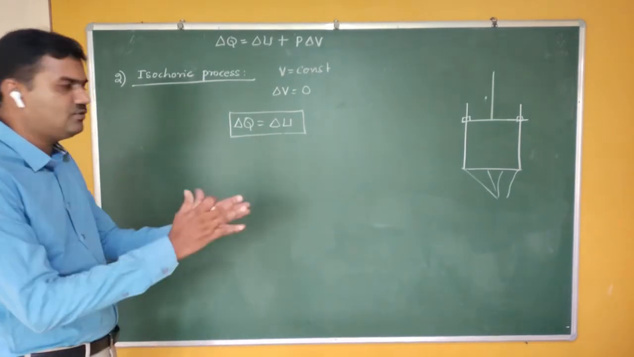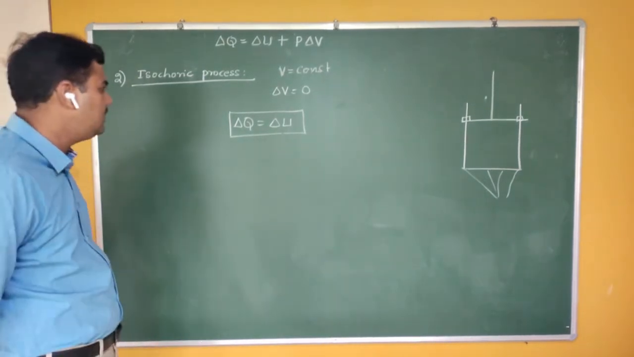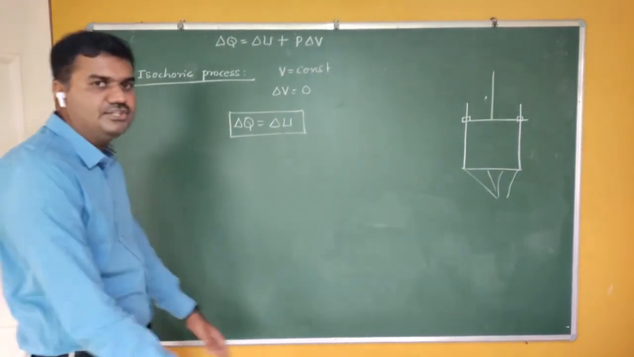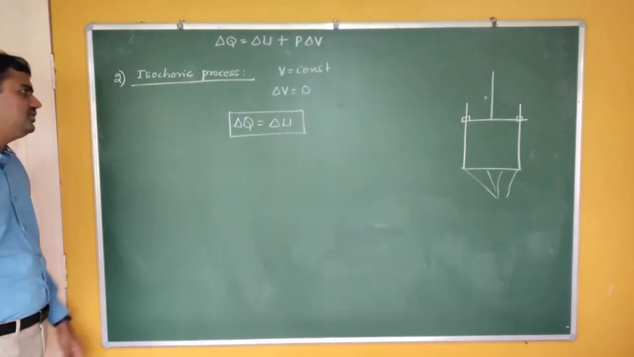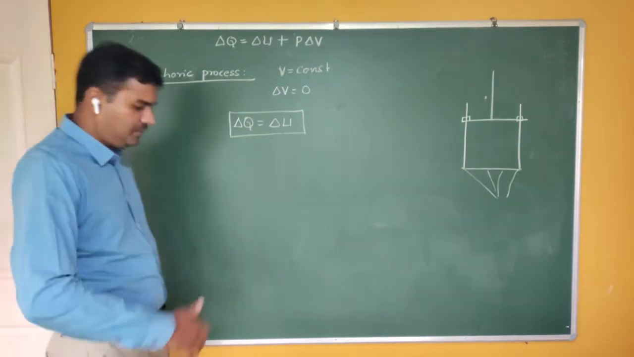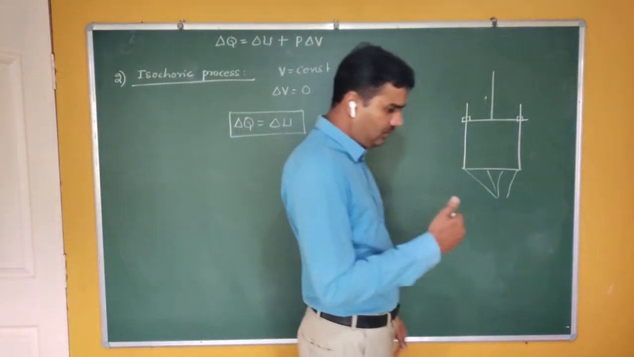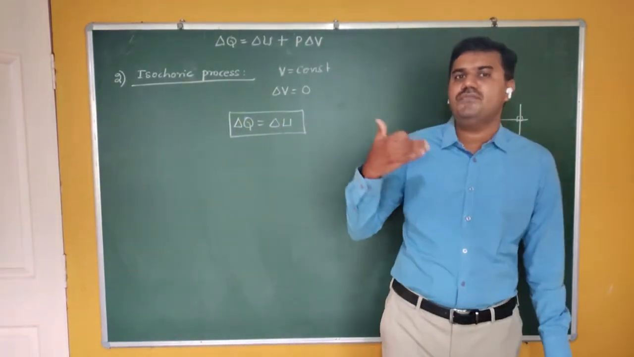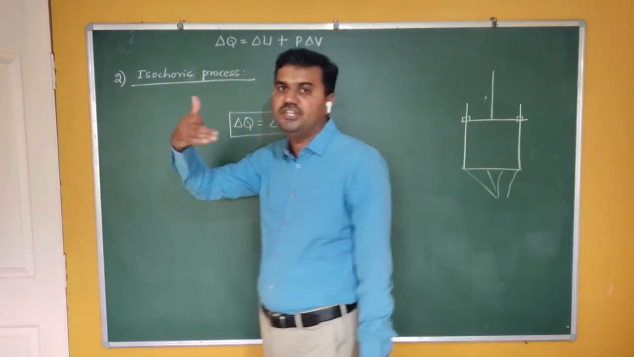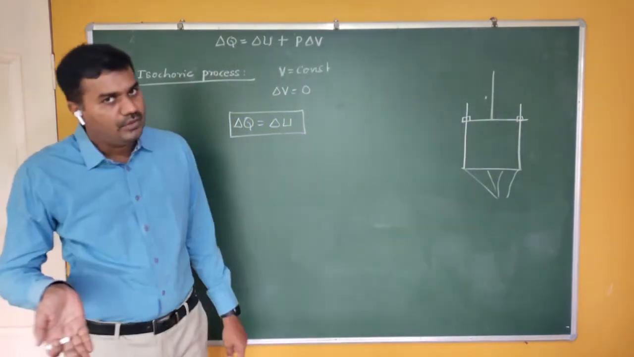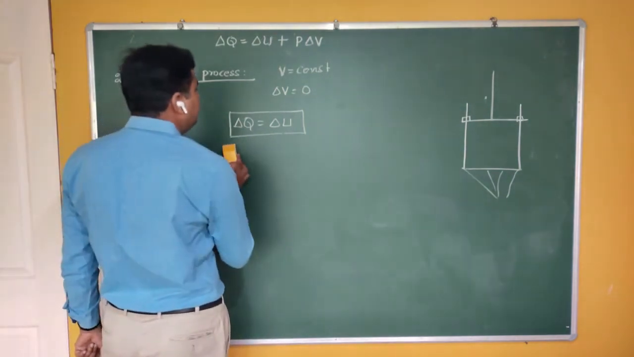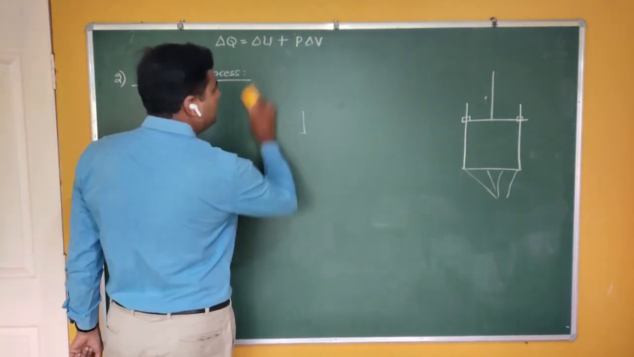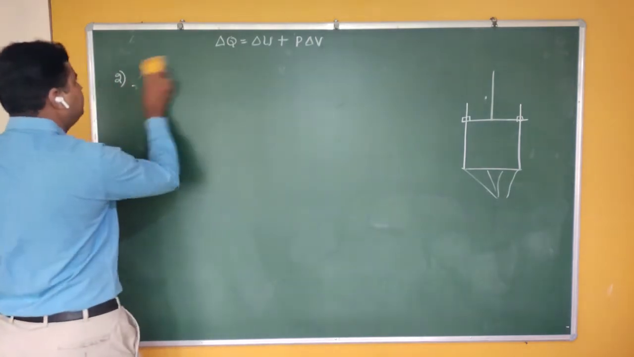If the volume of the system is constant, then the entire amount of heat energy gets converted to the change in its internal energy. So this is an isochoric process. Whenever an isochoric process takes place, there is a rise of temperature. The temperature is increasing. So this time delta Q is equal to delta U. Let me go for the next one.